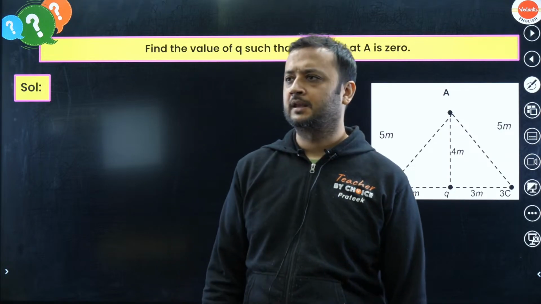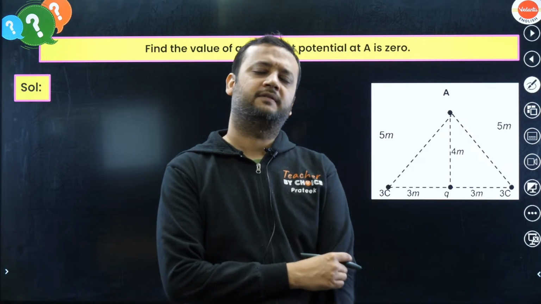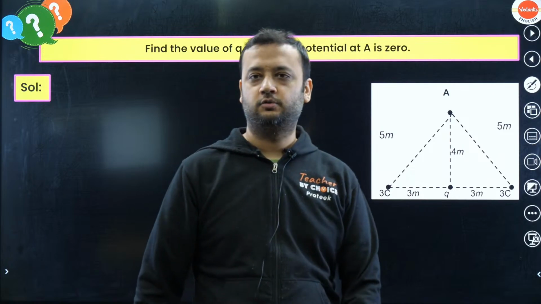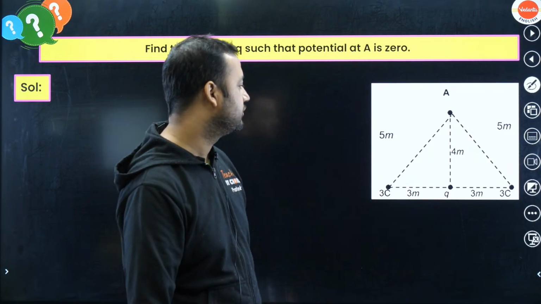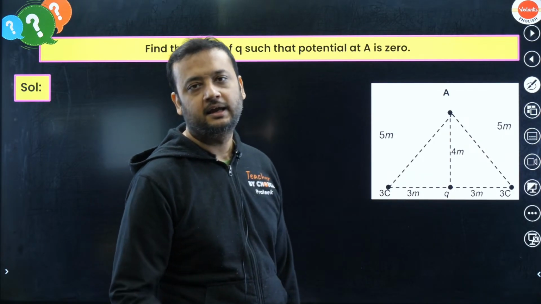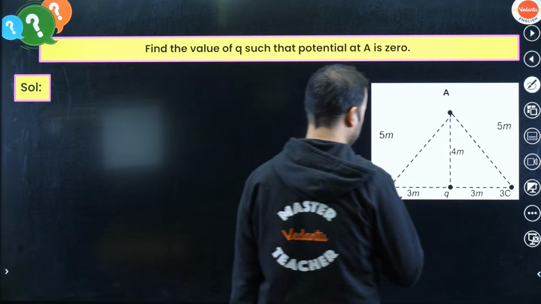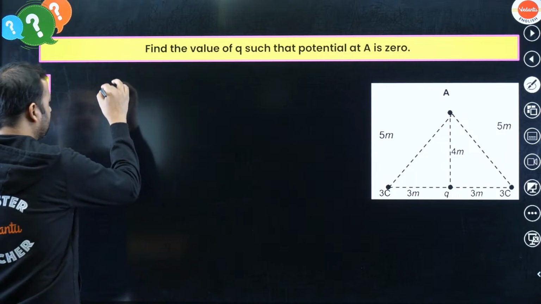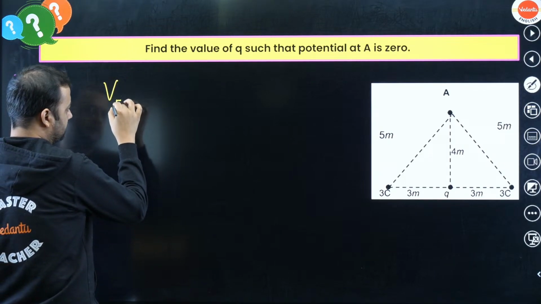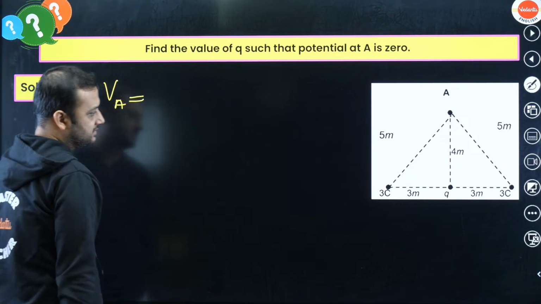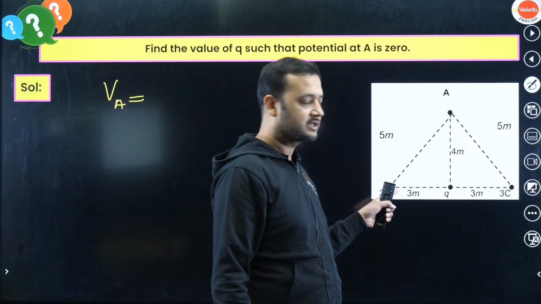Again, the idea should be very, very simple. Just write the potential due to all the charges at A and add up to 0. Okay. So let's do this question. What is the potential at A? What is the potential at A due to first charge, which is 3 coulombs? What is the potential at A due to this charge?